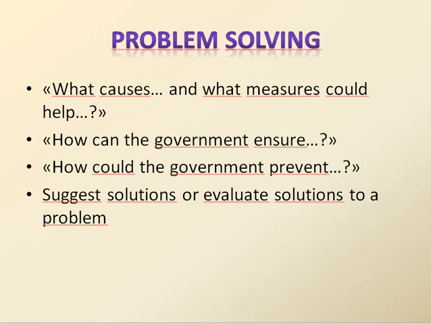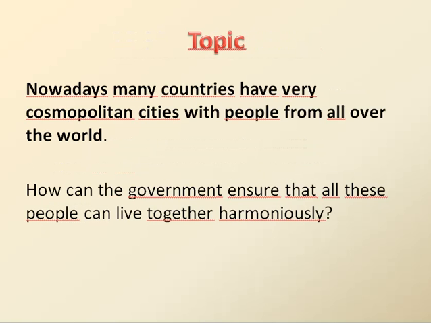The fourth type of writing task number 2 is the problem-solving essay. They are essays in which you're asked to develop the causes that have brought about a problem, or you're asked to sort out the measures that could help the government to ensure something or to prevent something else. It is the essay in which you're asked to suggest solutions or evaluate solutions to a problem. These are examples of topics.